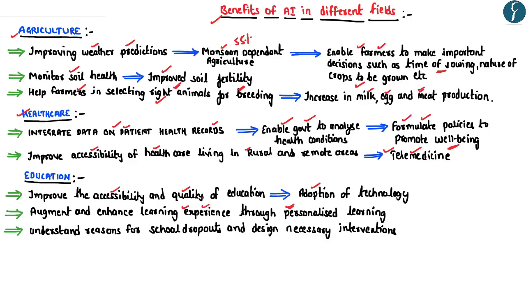Apart from that, artificial intelligence can also be used by the government in order to understand the reasons for children dropping out from the schools and then design the necessary interventions.